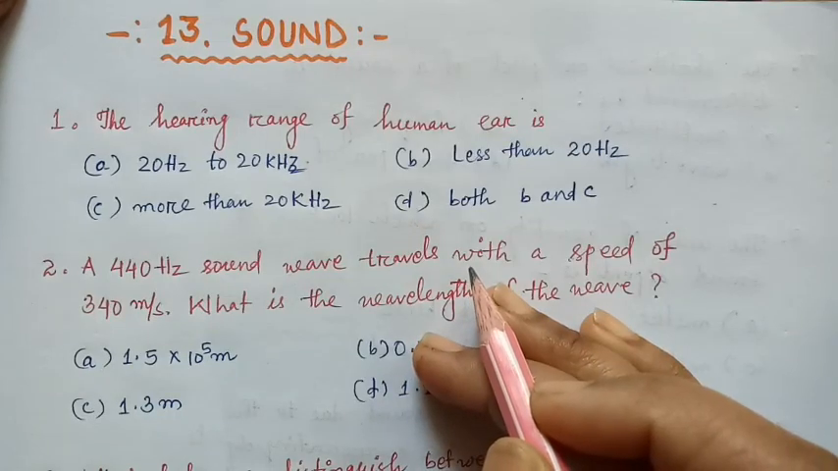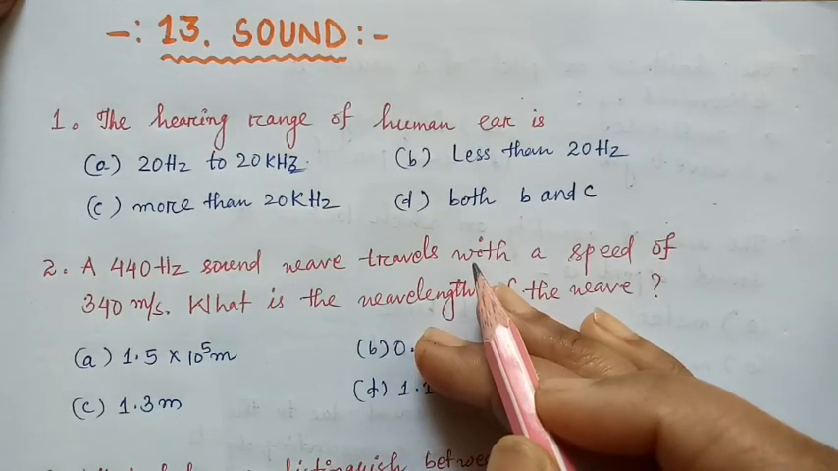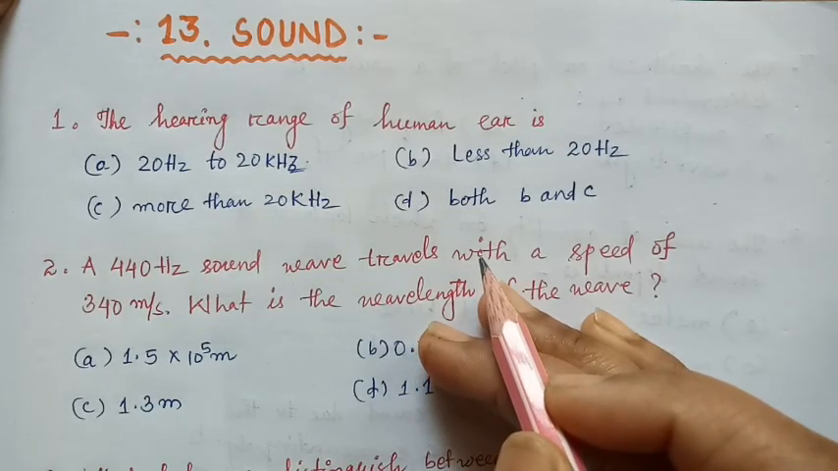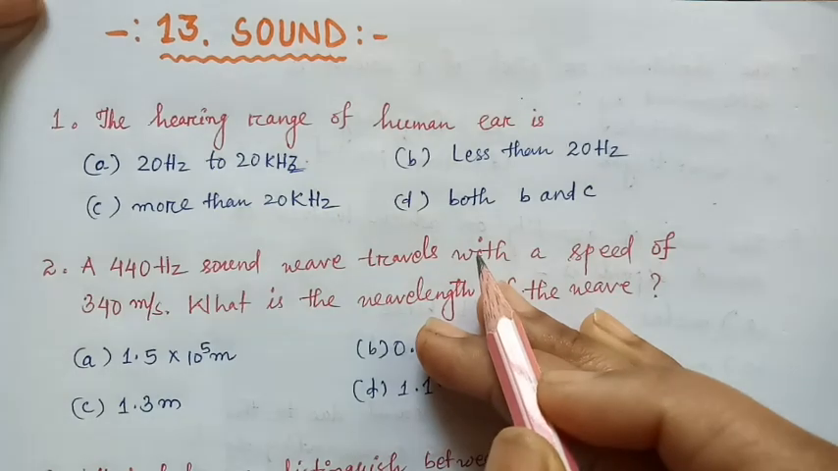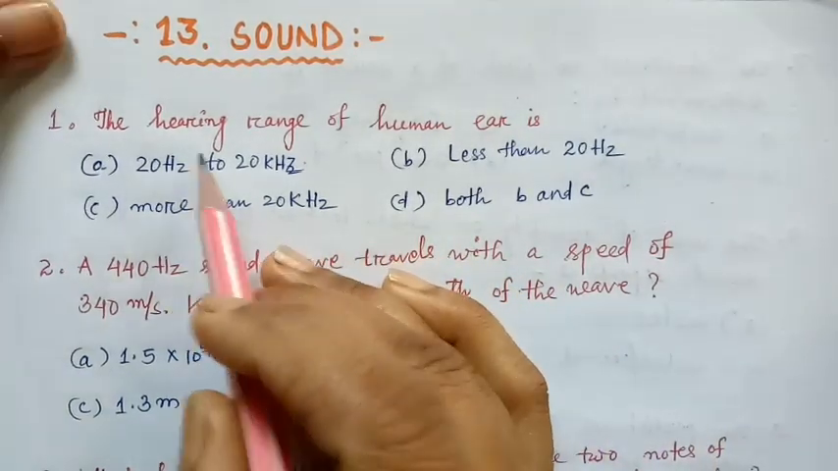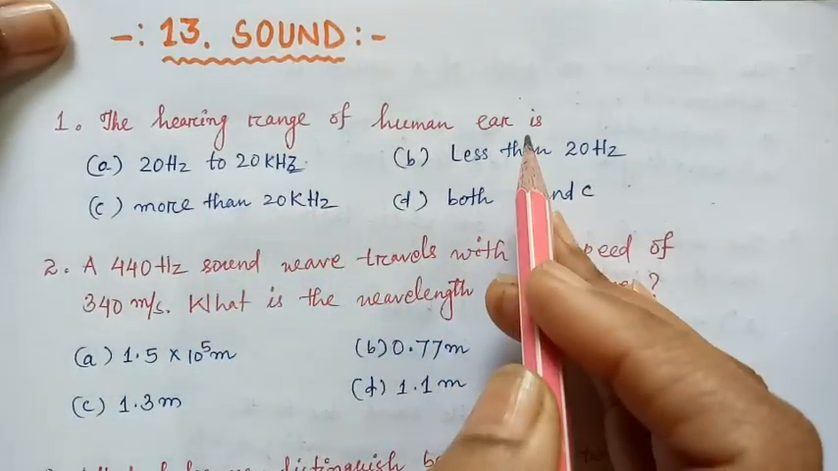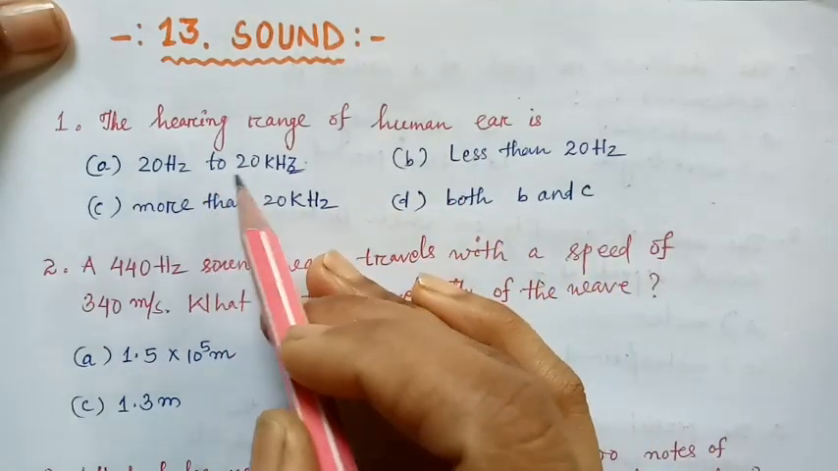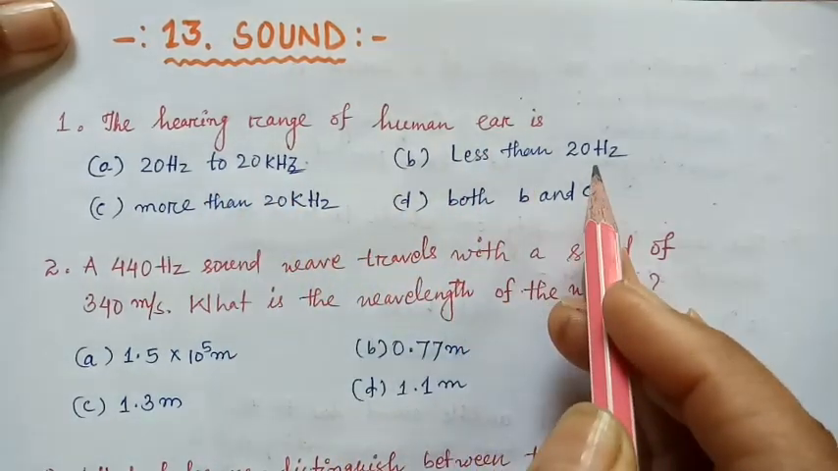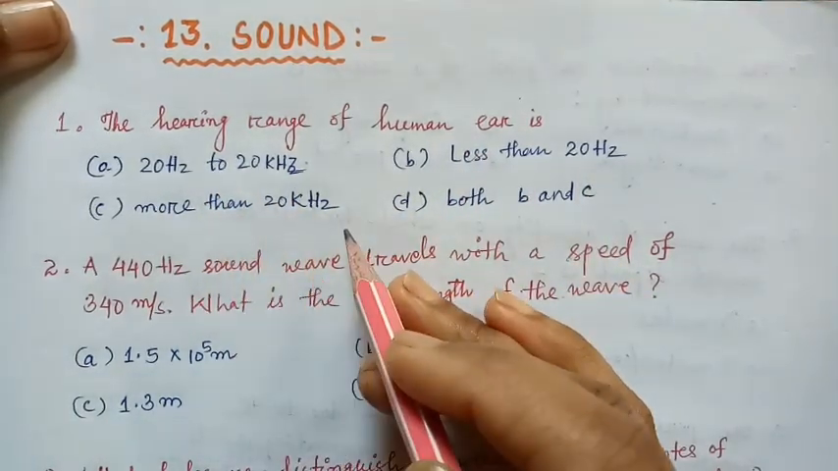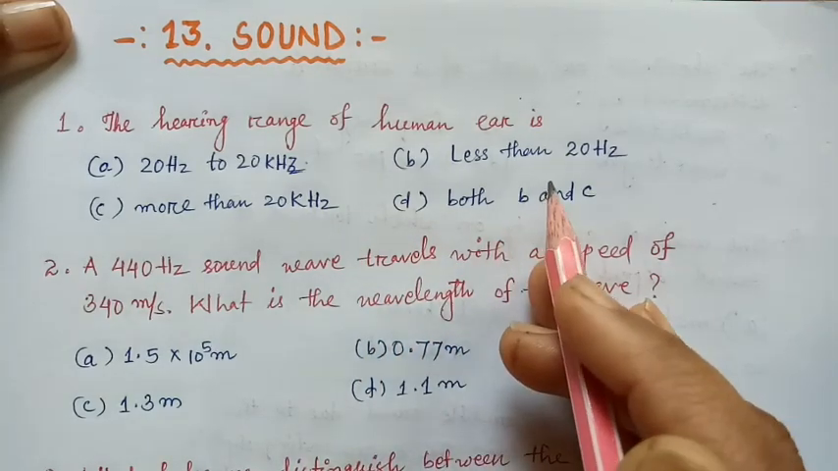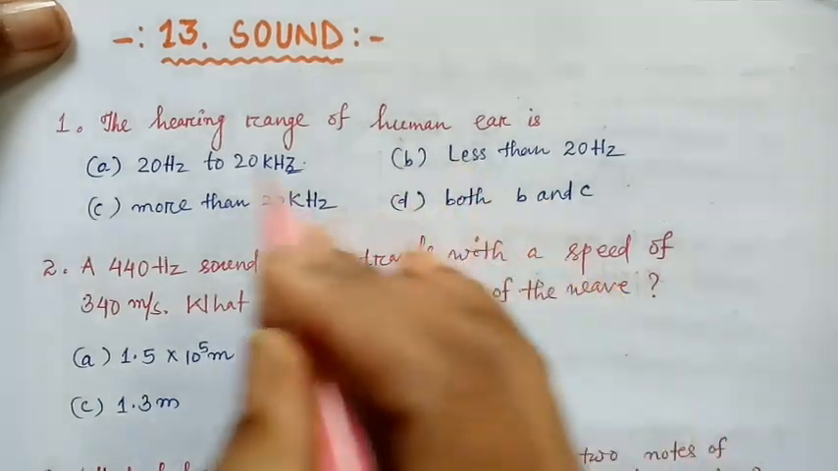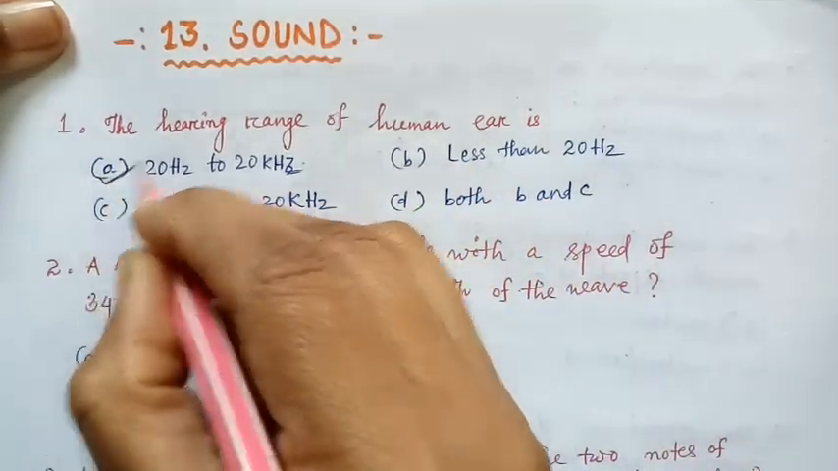Good morning everyone. Today we are going to discuss some MCQs of chapter 13 sound. Your first question is: the hearing range of human ear is? The options given are 20 Hz to 20 kHz, less than 20 Hz, more than 20 kHz, both B and C. The hearing range is 20 Hz to 20 kHz.